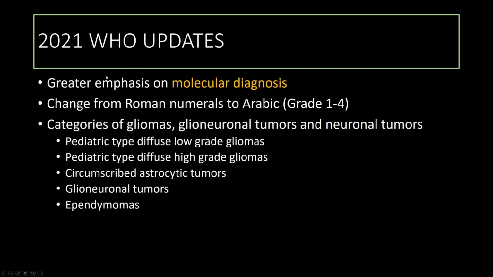So let's begin with the 2021 WHO updates. We all know that there's a greater emphasis on molecular diagnosis in these updates, a change from Roman numerals to Arabic in terms of grading. And with regard to categories of gliomas and glioneuronal tumors in the pediatric population, the adult type gliomas and the pediatric gliomas were actually separated into separate tumor families. So we have the pediatric type diffuse low-grade gliomas, diffuse high-grade gliomas, circumscribed astrocytic tumors, and then categories with glioneuronal tumors and ependymomas.